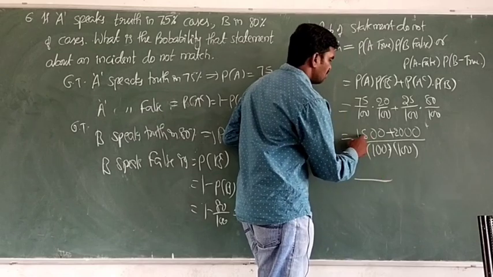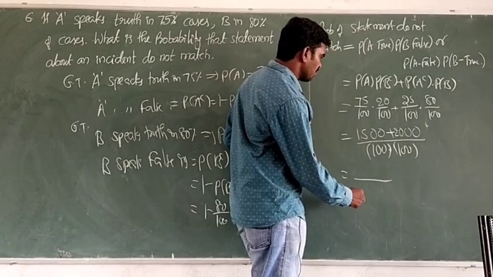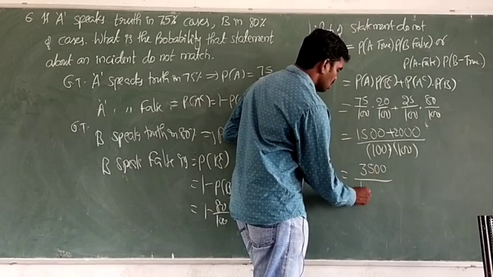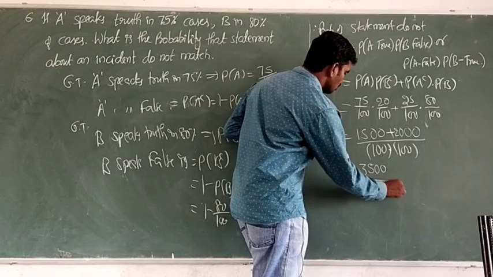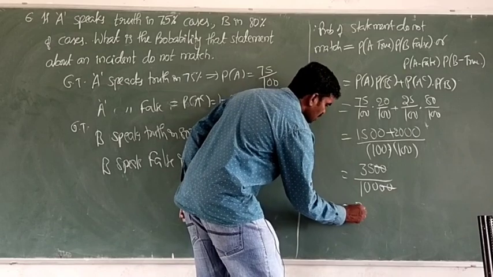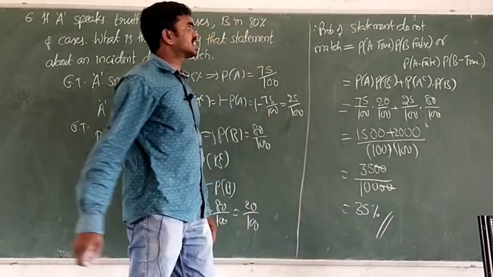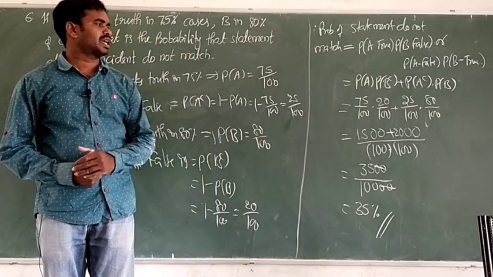So which is called 1500 plus 2000 how much? 3500. So 3500 by 10000. So 2 zeros cancel. We get 35 by 100 means 35%, their statement does not match.